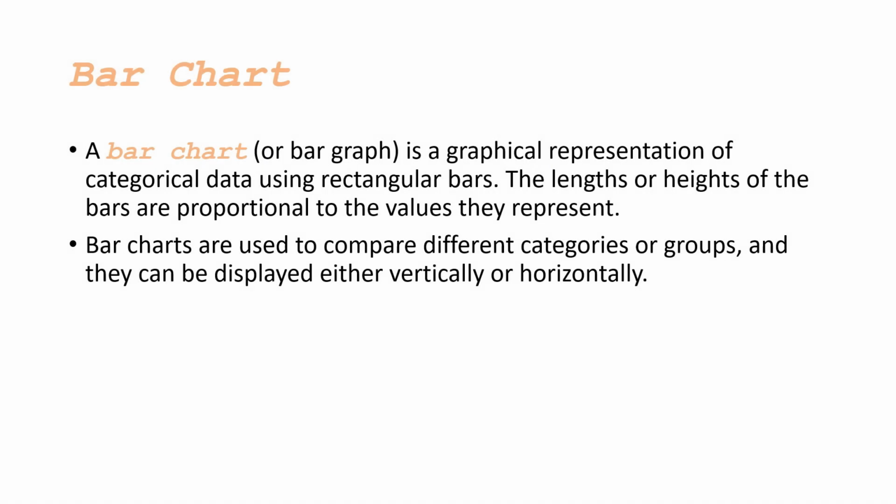Bar chart. A bar chart or a bar graph is a graphical representation of categorical data using rectangular bars. The lengths or heights of the bars are proportional to the values they represent. Bar charts are used to compare different categories or groups, and they can be displayed either vertically or horizontally.